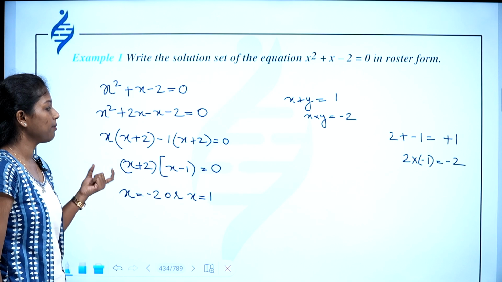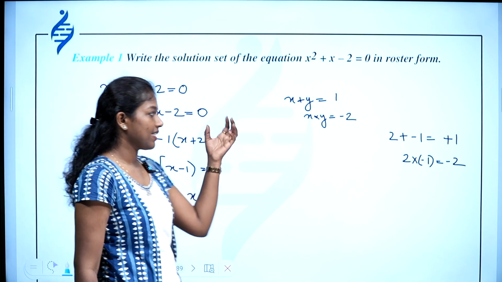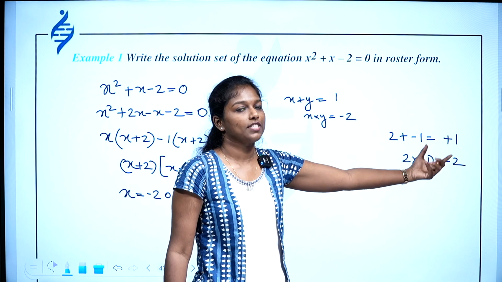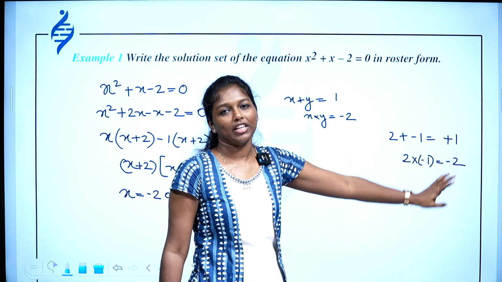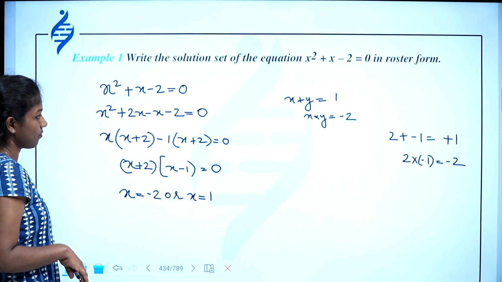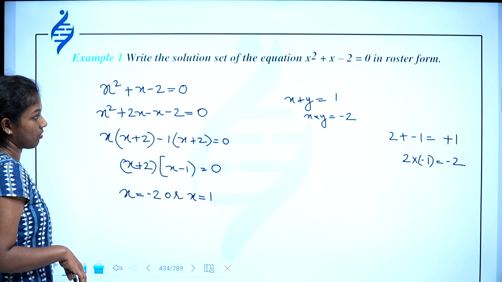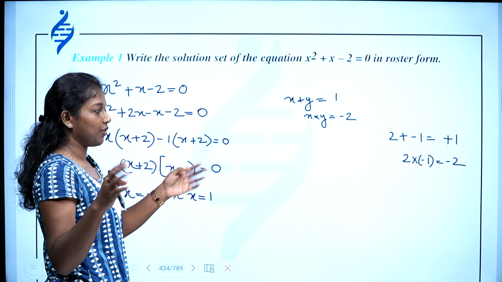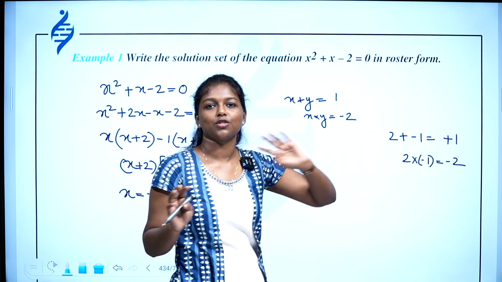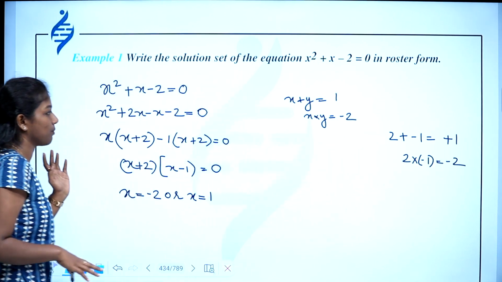So there is a simple method also. If you are getting x and y like this, 1 and -2, then our answer will be, just take the opposite sign. The answers will be 2 and -1. Okay, so we got 2 and -1. Oh, I am really sorry. You don't have to take the opposite sign. You have to write it like that itself. So 1 and -2 will be the answer. You got 1 and -2.